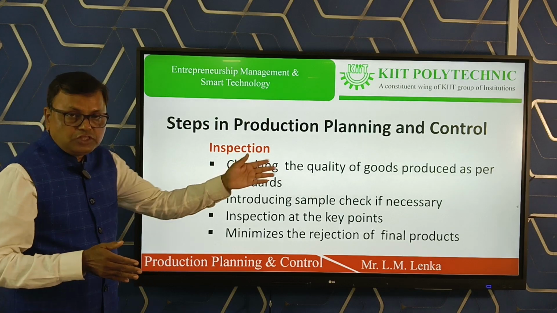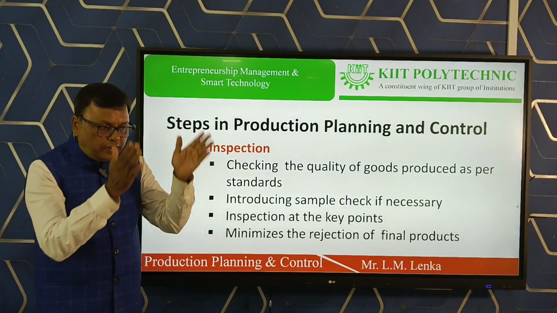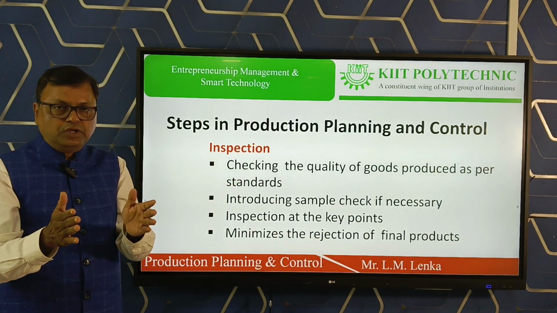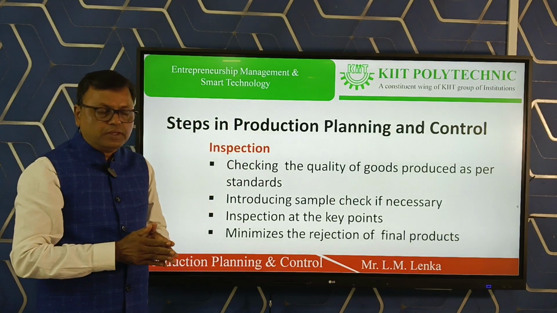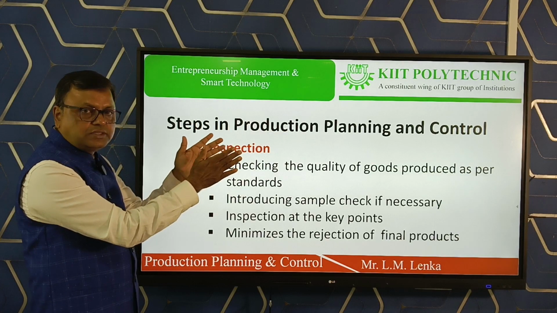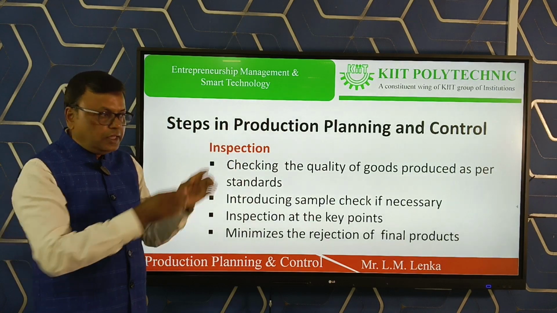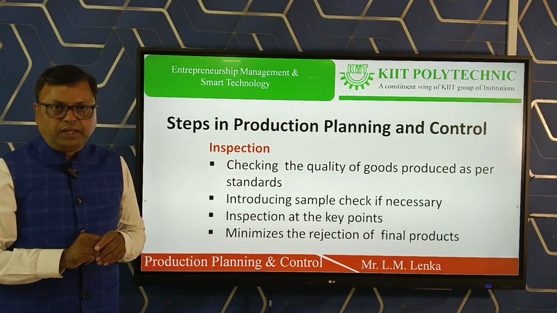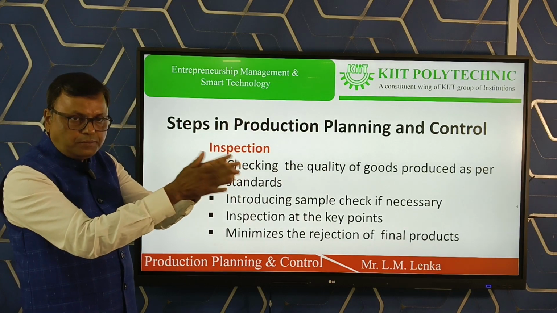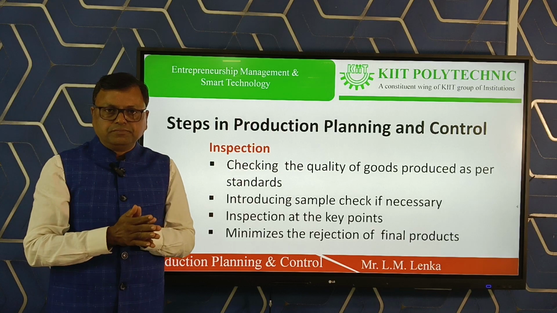Nowadays, the inspection can be done at the end of each process. Suppose a product is produced going through 7 processes. So at the end of the first process, there is an inspection. If the product is not as per standard, then it is to be rejected at that point of time. At the end of the second process, there is an inspection.